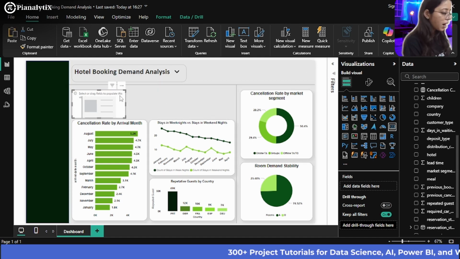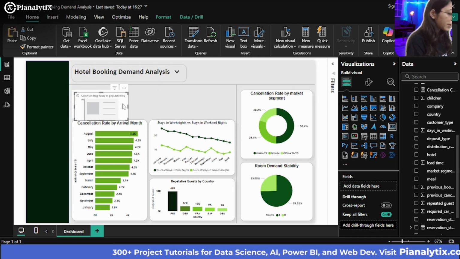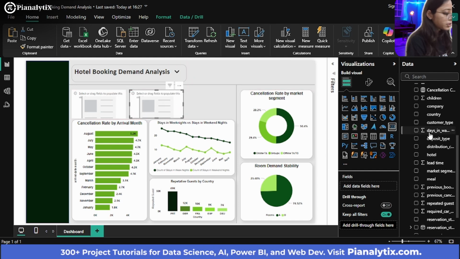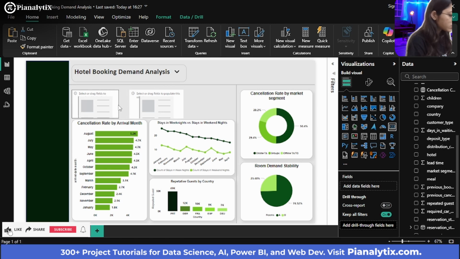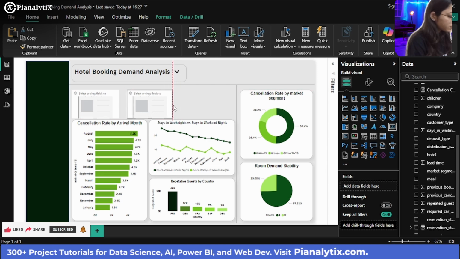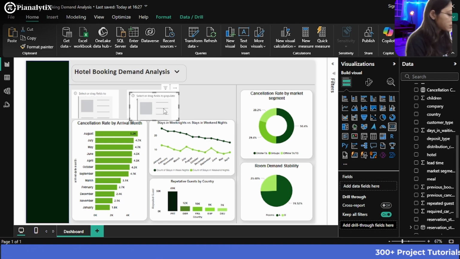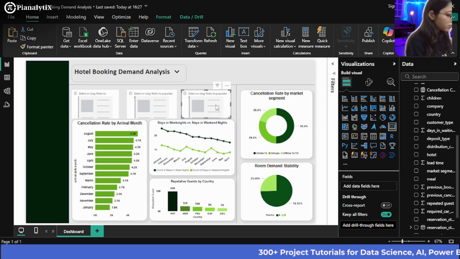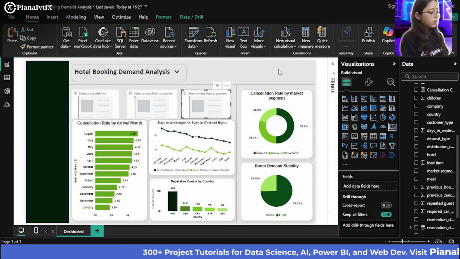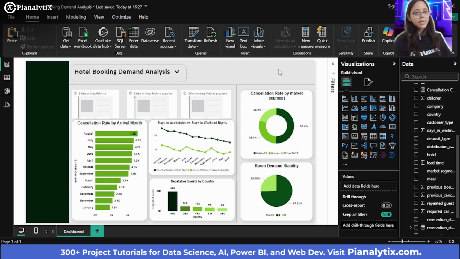You can copy this card and paste this card again, or you can simply import it from here only. But I have just simply done this in this manner, which is the same thing only. And make sure that there is a better alignment also. Then I'll copy and paste again. So we'll be creating 3 KPIs as we discussed earlier. First of all, I want an important KPI, which is the cancellation count.